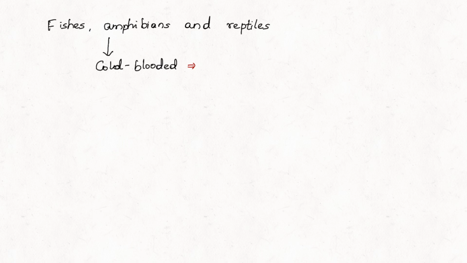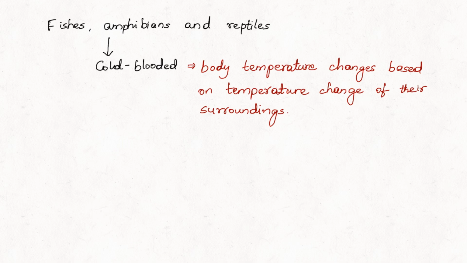Cold-blooded animals are all those animals whose body temperature keeps changing based on the temperature change of the surrounding. Okay, the fishes, the amphibians like frog, reptiles like lizards, their body temperature is not constant. It keeps fluctuating based on the temperature changes of the surrounding. So, they do not need much energy to keep their body warm. As the surrounding temperature changes, their body temperature also changes.